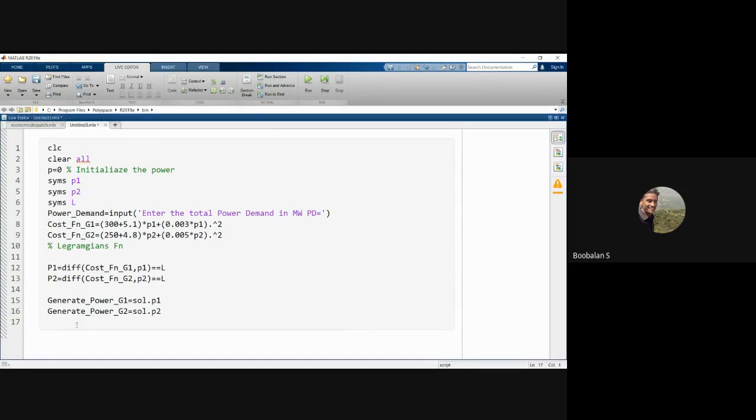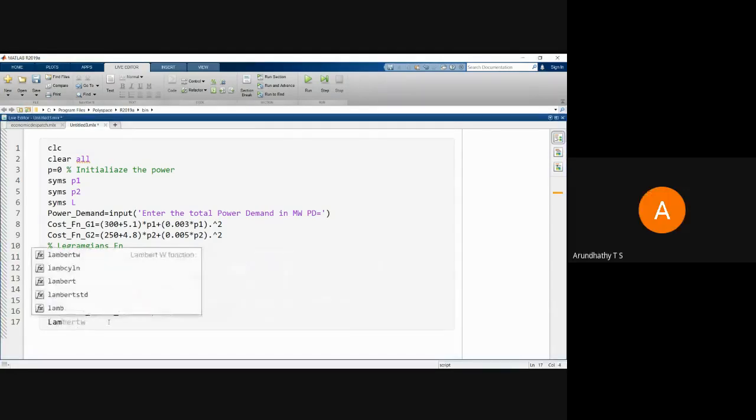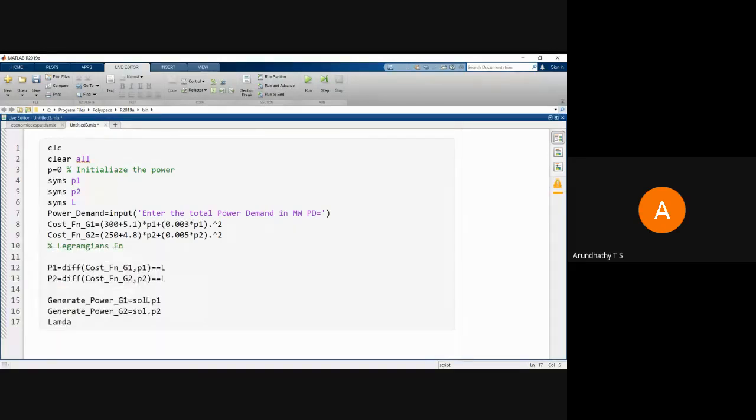So lambda, yeah. So the solve function, can we type it as SOL or should we type the full name? SOL alone, or should we type solve in full? Okay, maybe try typing solve. Actually it will not invoke the solve function. We'll try, right? No issue. Yes, I had used only solve, anyway we can use it.